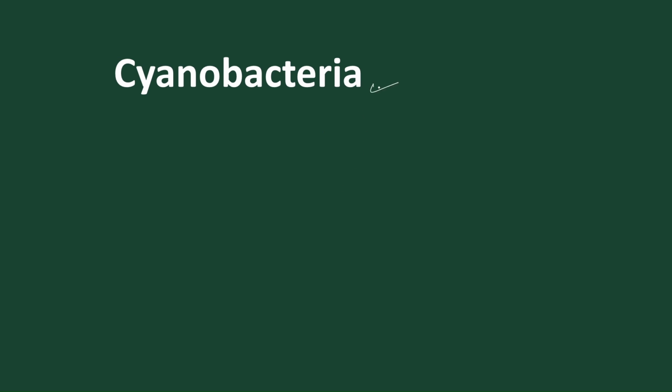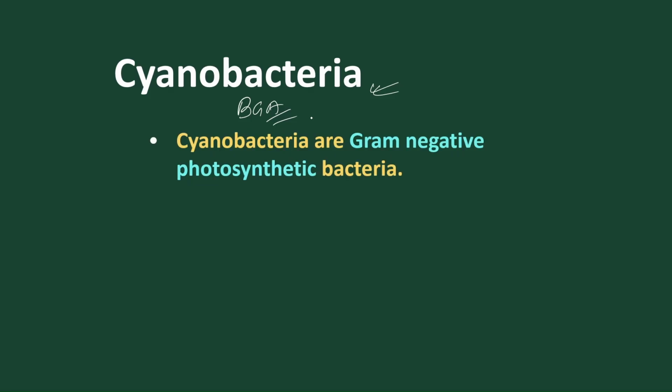Let's discuss one by one, starting with cyanobacteria. It is sometimes called blue-green algae. These cyanobacteria are gram-negative photosynthetic bacteria, and they are the first bacteria to liberate oxygen during photosynthesis, meaning they contain both photosystem 1 and photosystem 2. So photolysis of water is found in this particular bacteria.